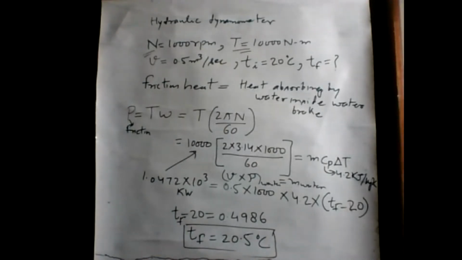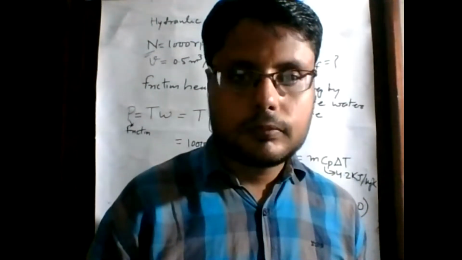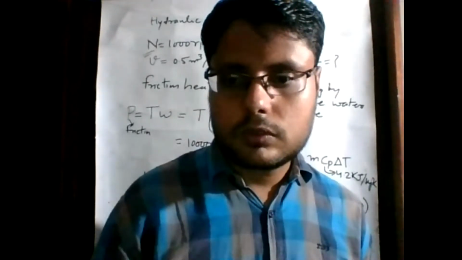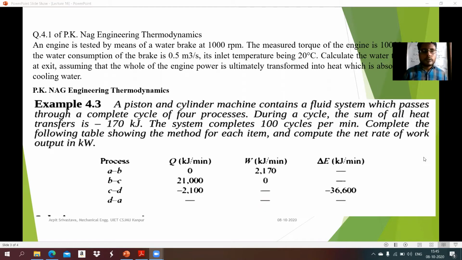So this is our second problem. Now we're moving towards our third problem. What is our third problem? A piston and cylinder machine contains a fluid system which passes through a complete cycle of 4 processes.